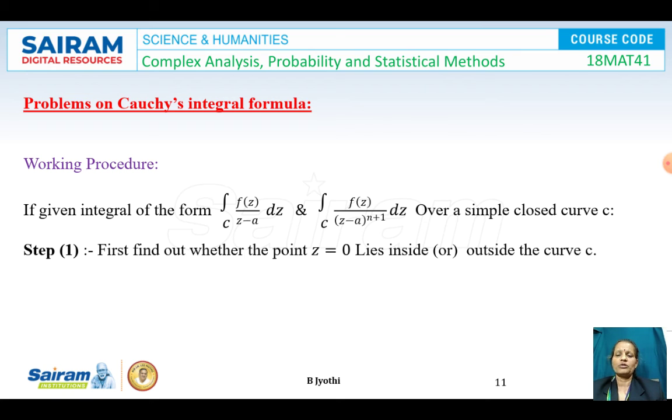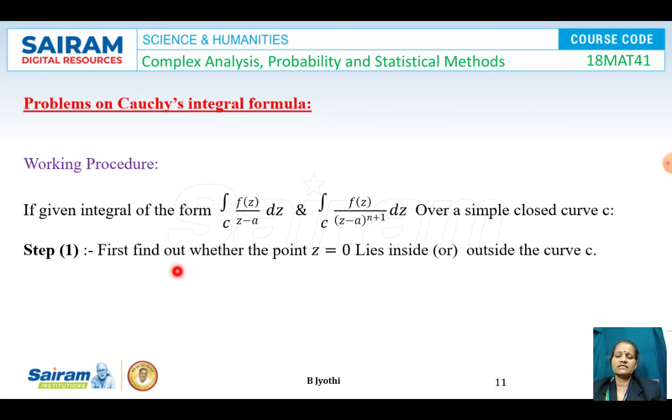Next, let us see the problems on Cauchy's integral formula. What is the working procedure? If the given integral is of the form f of z by z minus a into dz or f of z by z minus a to the power of n plus 1 dz over a simple closed curve C, then the following steps need to be followed.